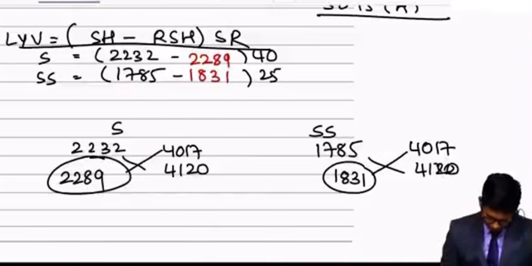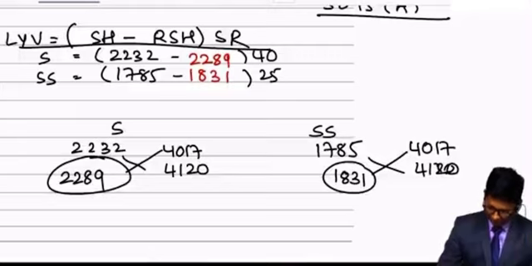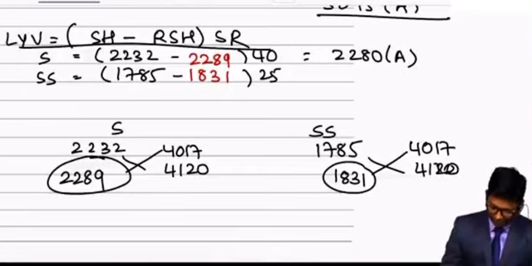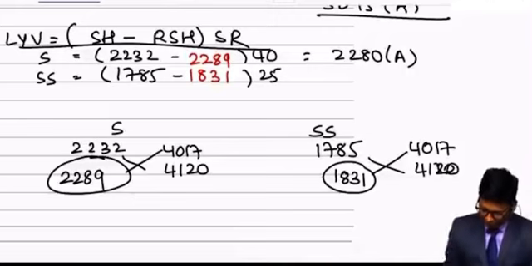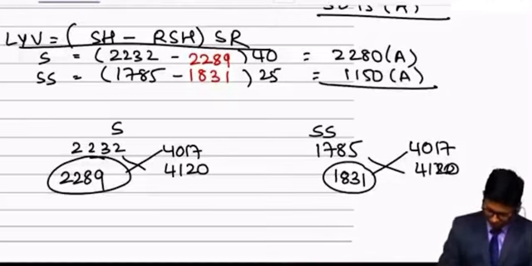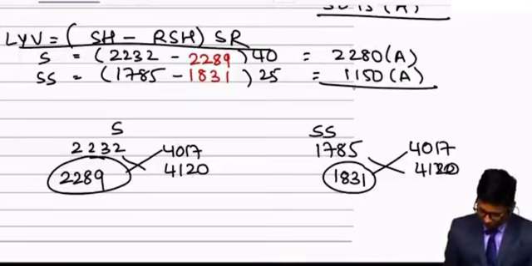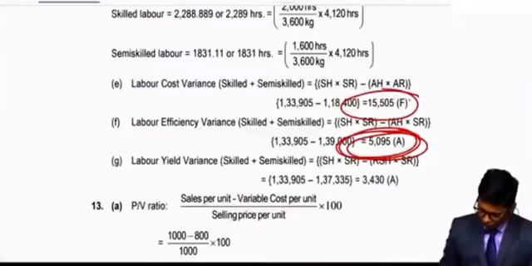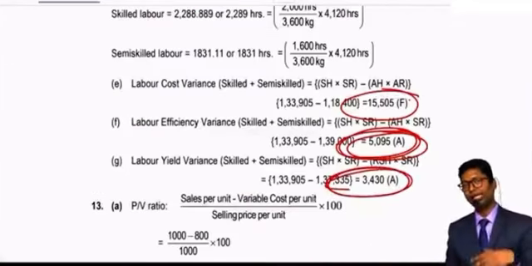Let's solve this. 2232 minus 2289 into 40, negative 2280 adverse, and 1785 minus 1831 into 25 is equal to 1150 adverse. Both the adverse will be added and you will get 3430 adverse as your final answer. 3430, and this is the end of the solution.